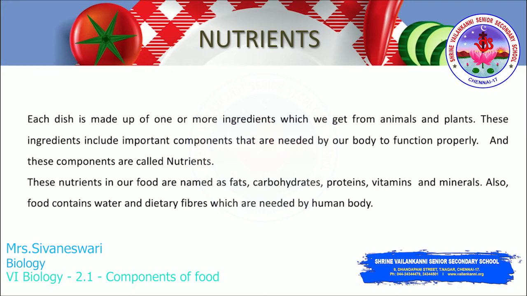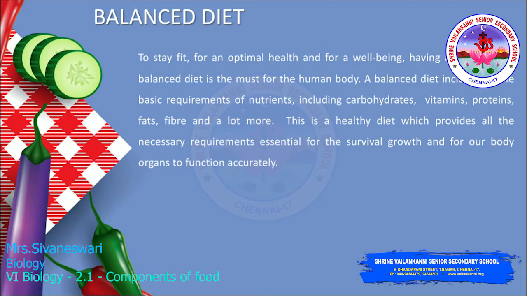So these components are called what? Nutrients. These nutrients in our food are named as fats, carbohydrates, proteins, vitamins and minerals. Also, food contains water and dietary fibers which are needed by the human body.